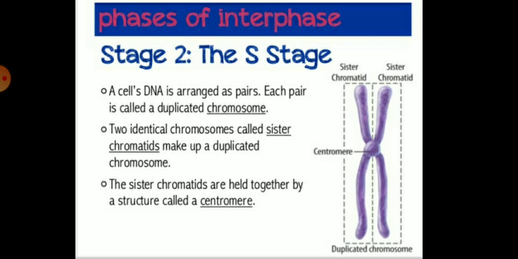In this stage, the cell's DNA is arranged as a pair, and each pair is called a duplicated chromosome. You can see in this diagram the centromere and the sister chromatids also. The two identical chromosomes are called the sister chromatids and make up a duplicated chromosome. So children, the sister chromatids are held together by a structure called the centromere, which is present in between. You can see the centromere, a spherical shape, in this diagram.